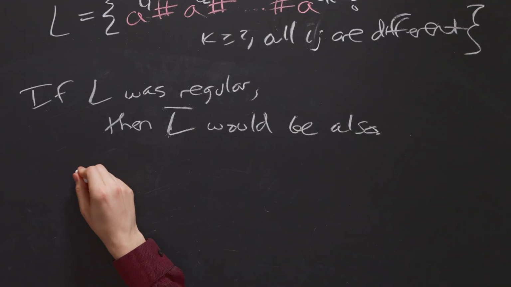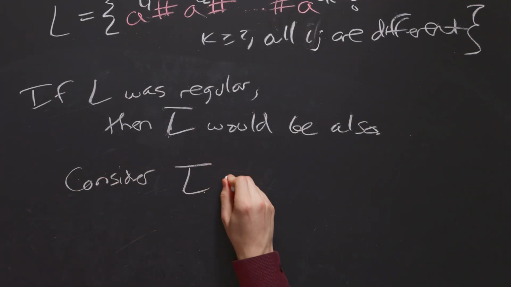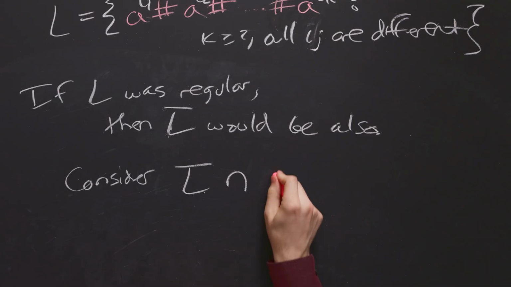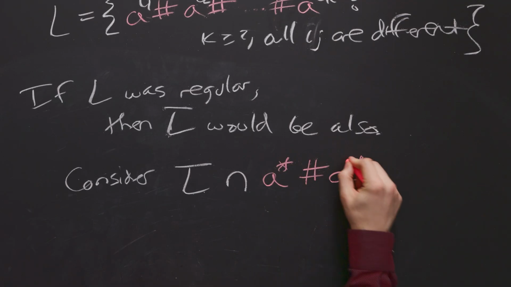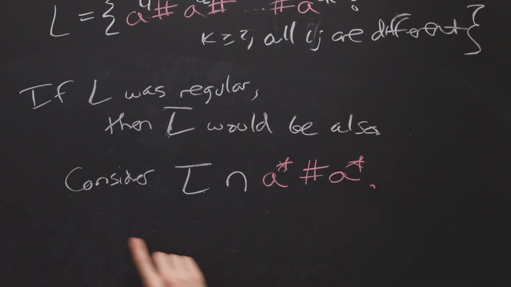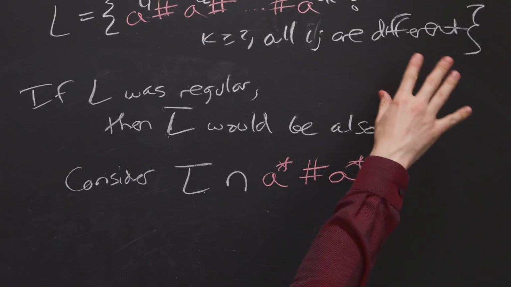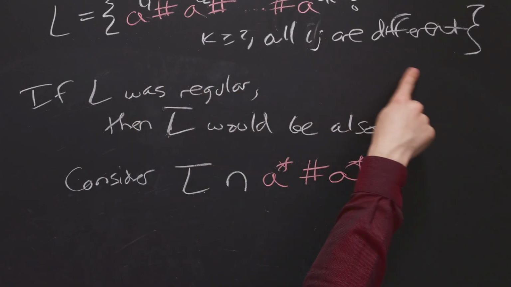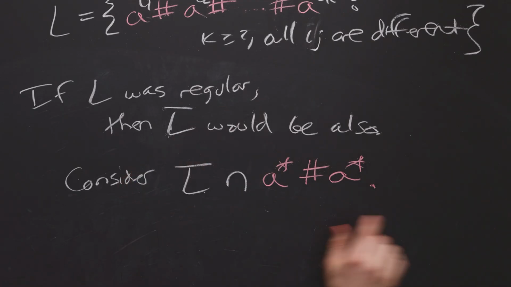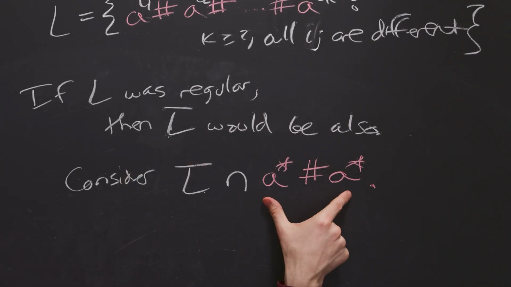We're going to consider a language, L bar intersect A star pound sign A star. Then this language right here is the set of all strings that are not in this guy, so must have something to do with i, j's being the same or something else entirely. And you must have exactly 2 segments here.